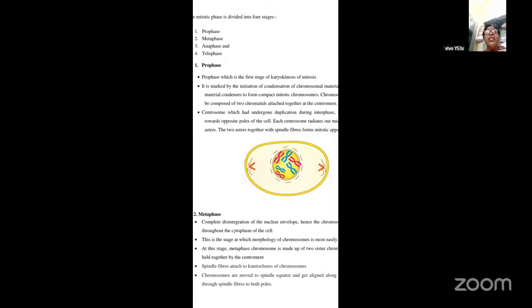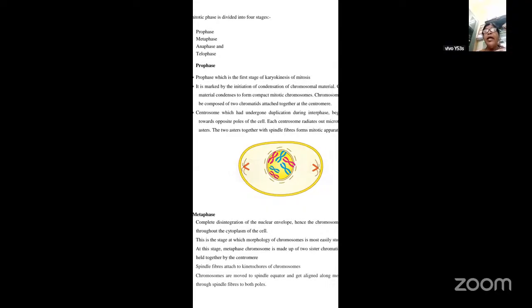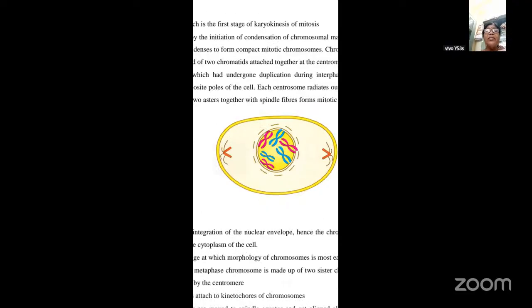So in the prophase stage, the chromosomal material condenses to form compact mitotic chromosomes. Here the chromosomes can be observed as composed of two chromatids attached together at the centromere. If you observe the structure of the chromosome, it consists of two chromatids, which are held together in the center by the centromere or the kinetochore.